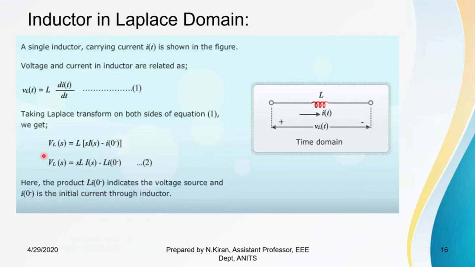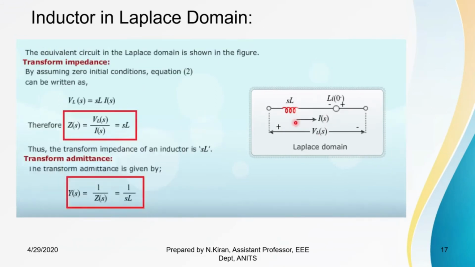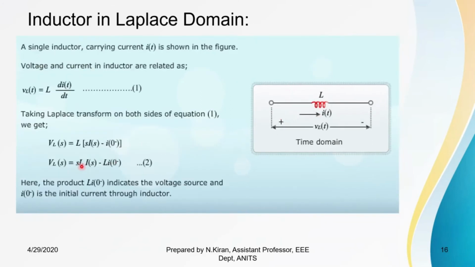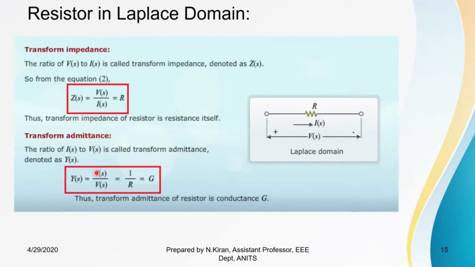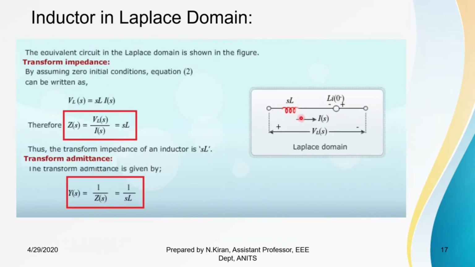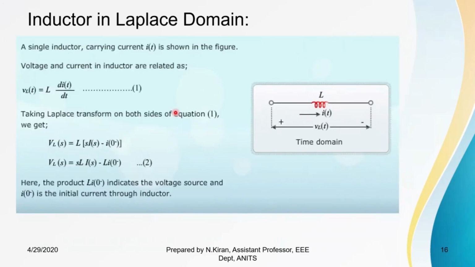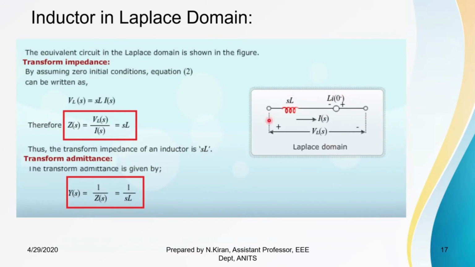So according to this equation, an inductor in the Laplace domain can be represented as we can see in the previous slide. VL of S is nothing but SL into I of S. So it becomes SL, and we have a voltage source of value minus L into I of 0 minus. So in Laplace transform, an inductor is represented by S into L and minus L into I of 0 minus.